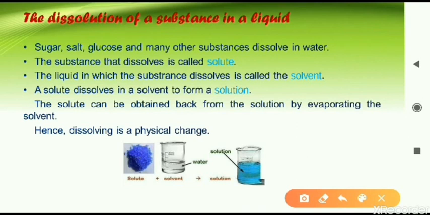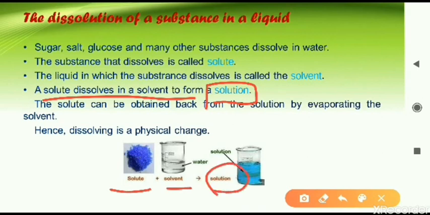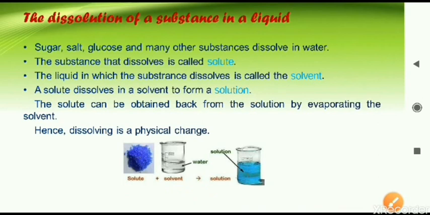Next, when we mix both these things, what will happen there? We will get a solution. After dissolving, what we get is called a solution. So solute combines with solvent and what we get is called solution. These three definitions, mark in your book, and you have to remember these three terms: solute, solvent and solution.